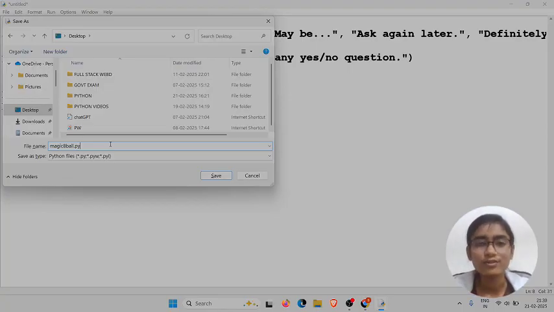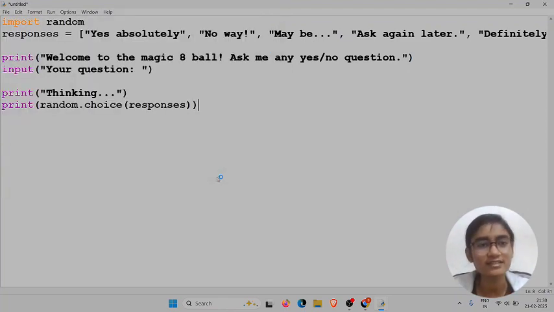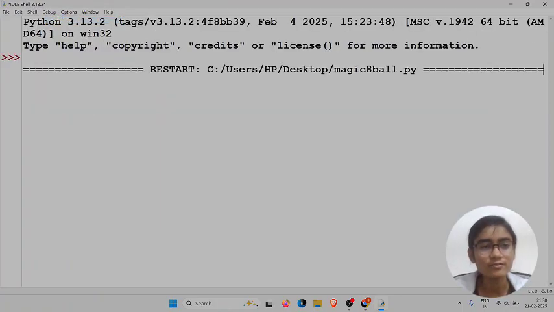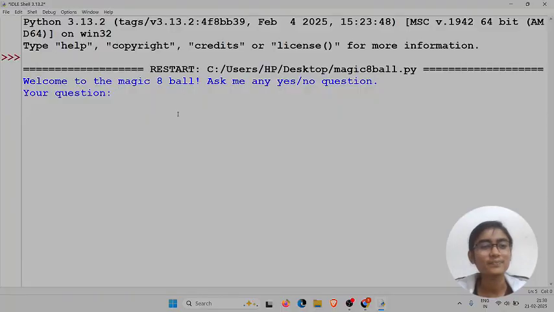Actually, I have not told you earlier, this is my mistake. For images we use .jpg or .png, for videos we use mp4. Like that, for a Python program we have to save it with the .py extension. So let's save it and run it. Here you can see the option Run. We will click on Run Module. See, the program has run and it printed first, welcome to the Magic 8 Ball.